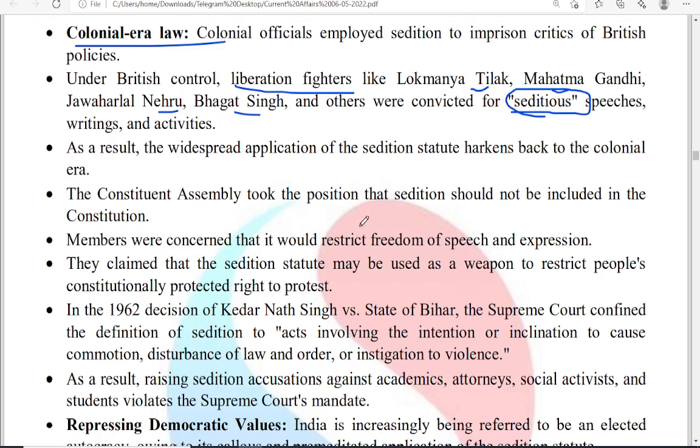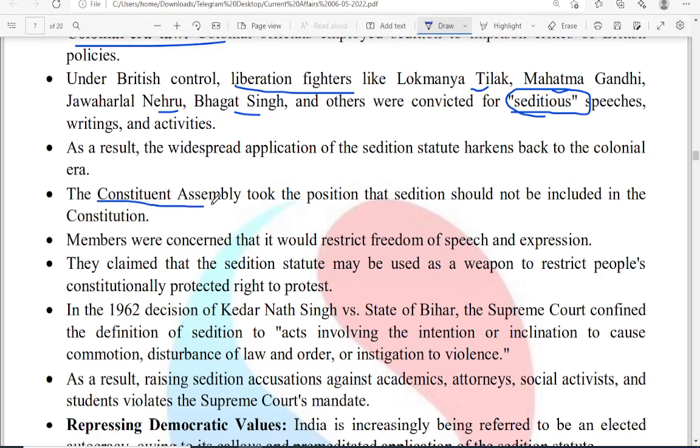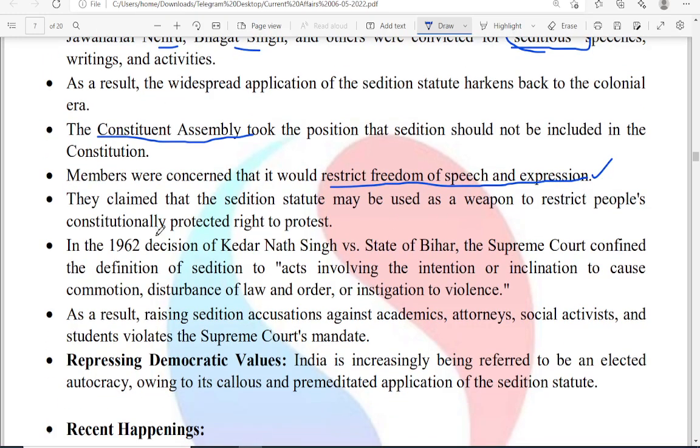The Constituent Assembly, after independence, took the position that sedition should not be included in the Constitution. That's why they did not include it. Members were concerned that it would restrict the freedom of speech and expression guaranteed under Article 19. They claimed the sedition statute may be used as a weapon to restrict the people's constitutionally protected right to protest. So the sedition statute is not there in the Constitution. The Constitution gives more weightage to the fundamental rights.